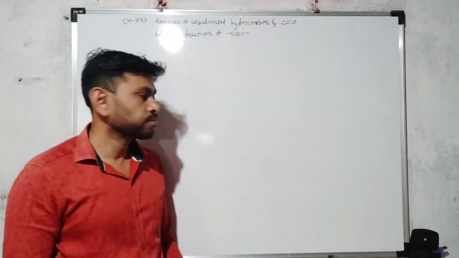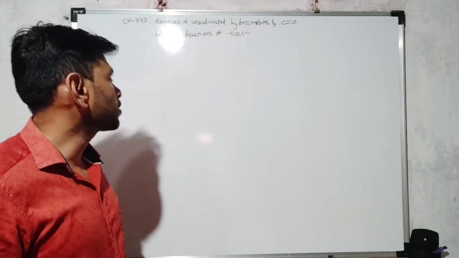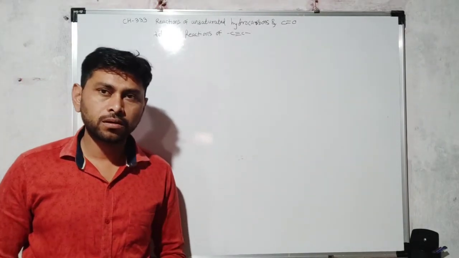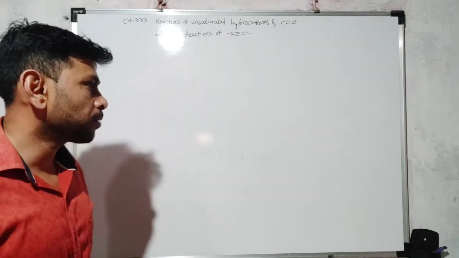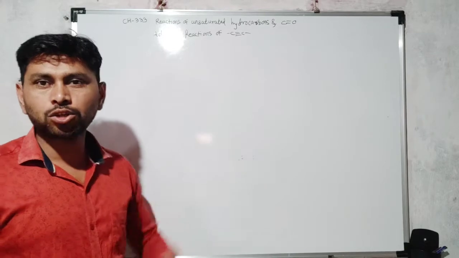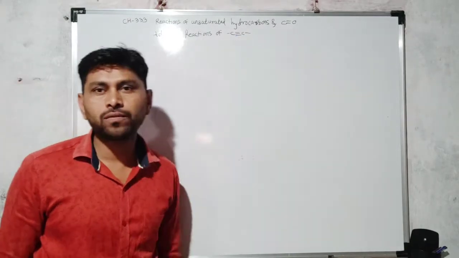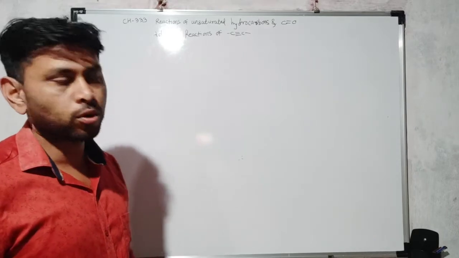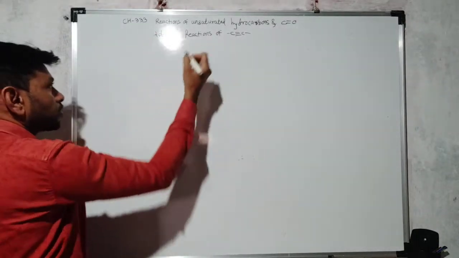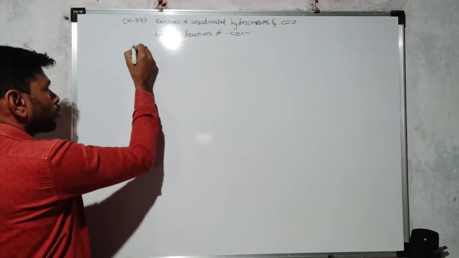Hello dear students, welcome to another online class of TYBSc where we have discussed some addition reactions of carbon-carbon triple bond. In the last lecture we discussed the addition of halogens to carbon-carbon triple bond and addition of halo acids to carbon-carbon triple bond. Now in this lecture we have to discuss the addition of hydrogen to carbon-carbon triple bond.